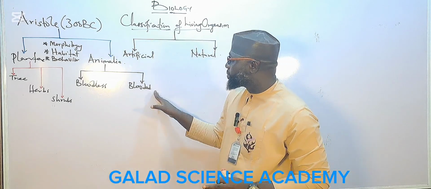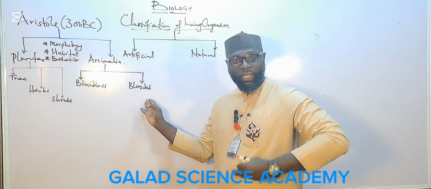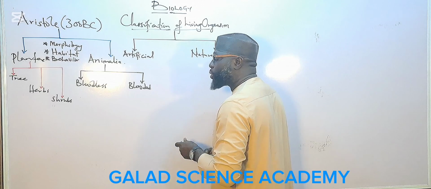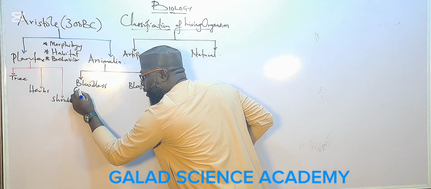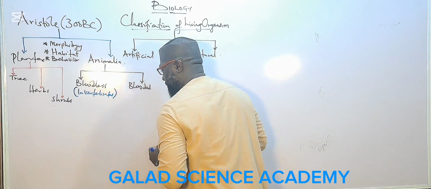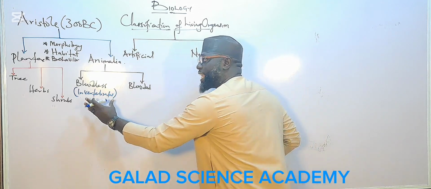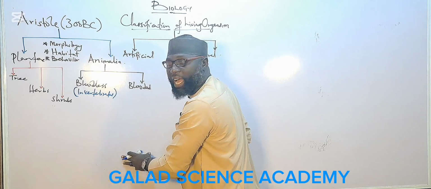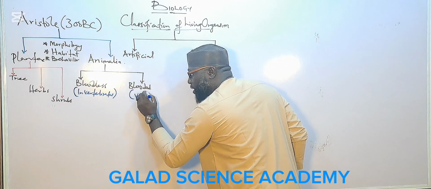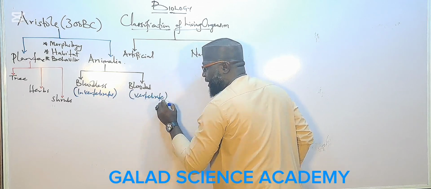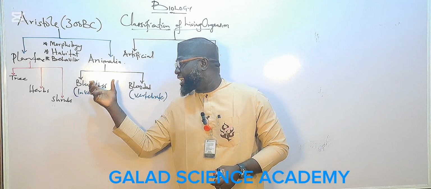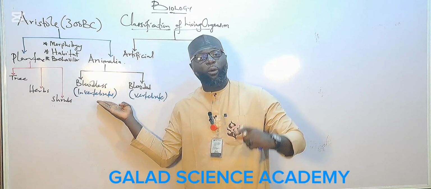The second is blooded animals, the animals that possess blood. The bloodless animals we can also call invertebrates, animals without a backbone. The blooded animals we can also call vertebrates.